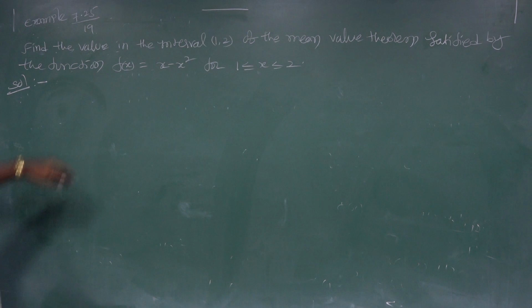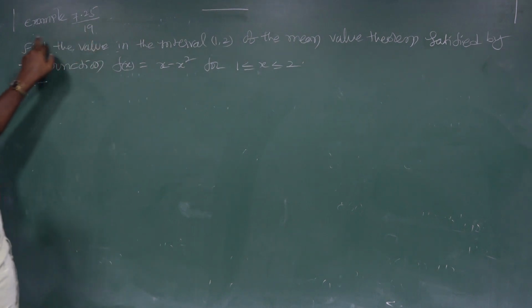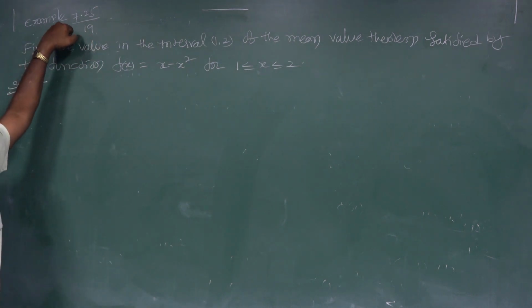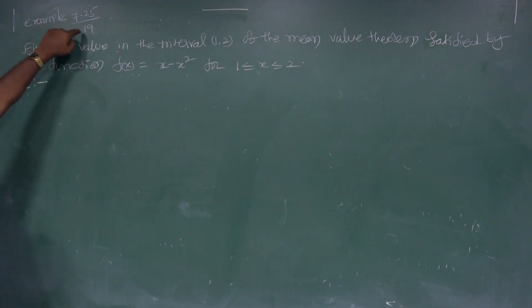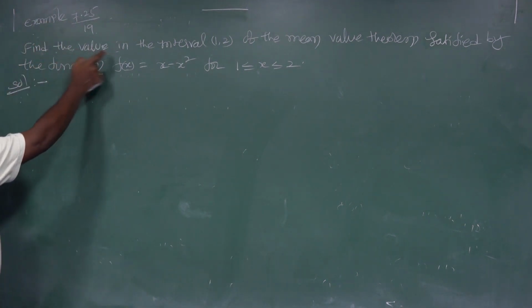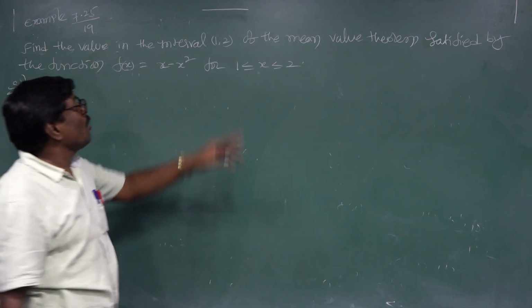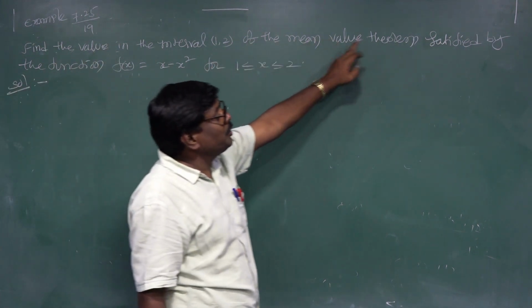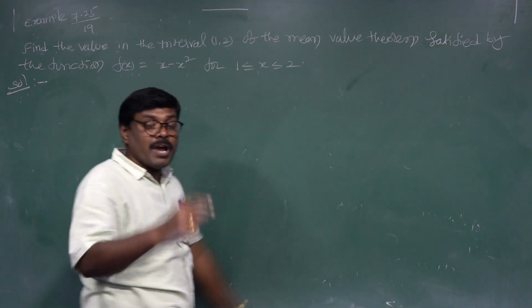My dear students, once again, example 7.25, page number 19, in this new book. Find the value of c in the interval 1 comma 2 of the mean value theorem. What is the mean value theorem?